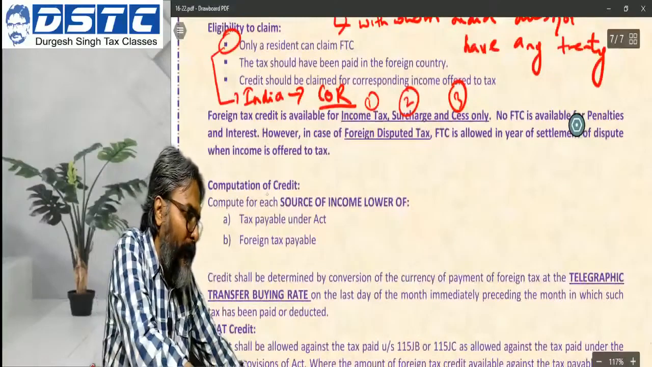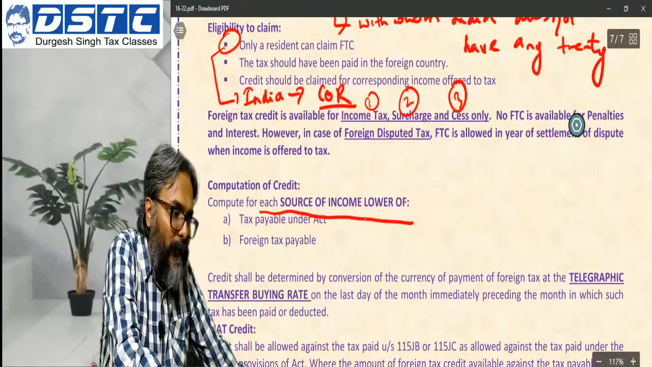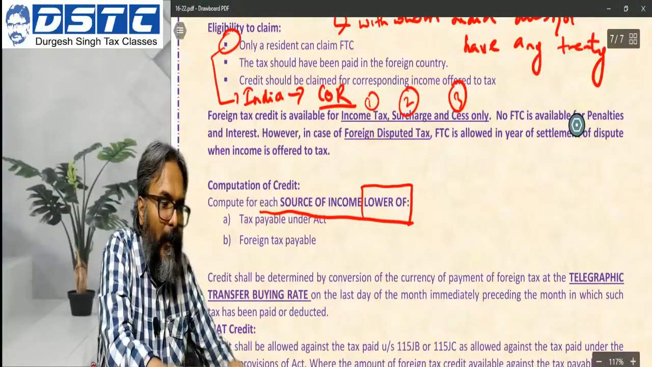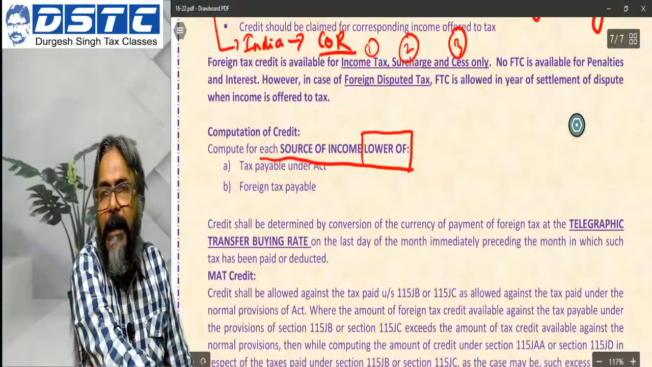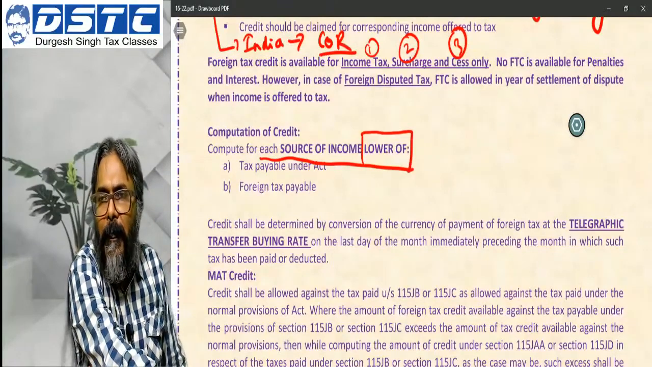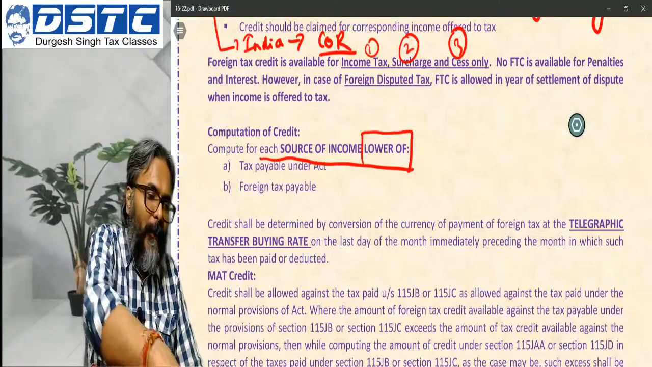Now computation of the credit: compute for each source of income. For each source of income you need to take the credit. You have to calculate the credit which is the lower of what? Tax payable under the Act and the foreign tax payable. The lower of the two is the amount of credit that you are going to take.